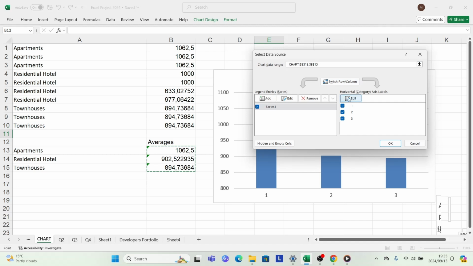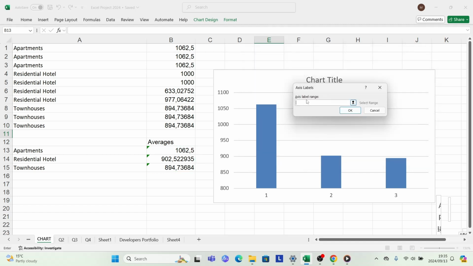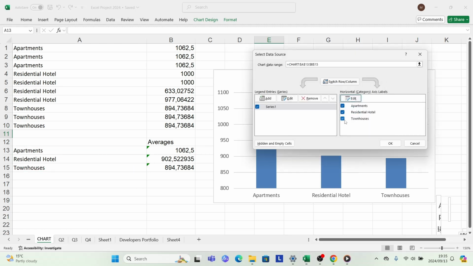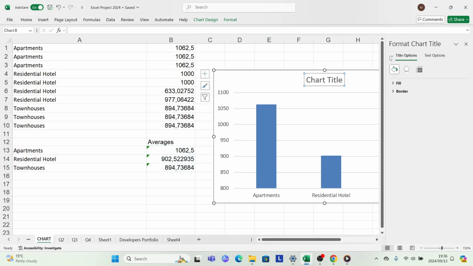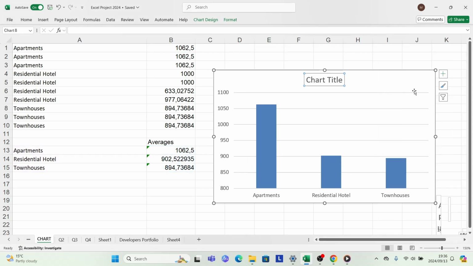Okay, then come to your horizontal axis labels, edit, then you select your data, which is this one. Click OK, then OK. This is your table or your chart.